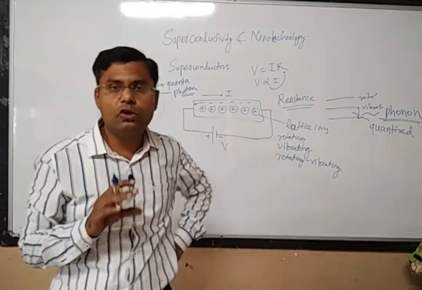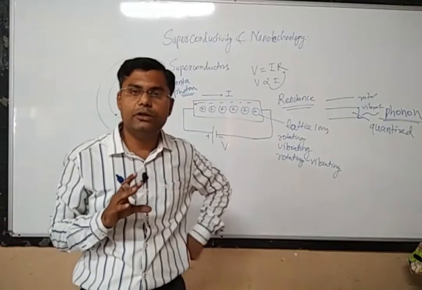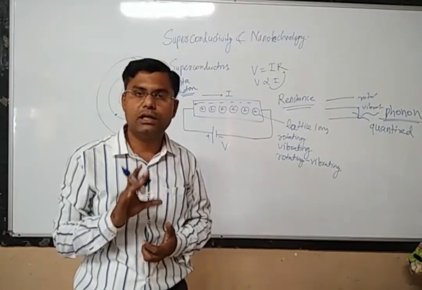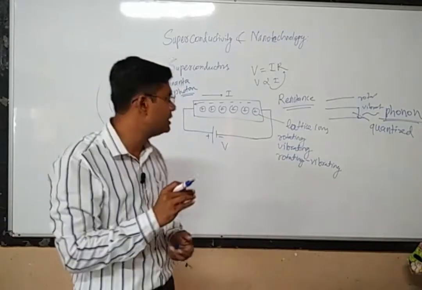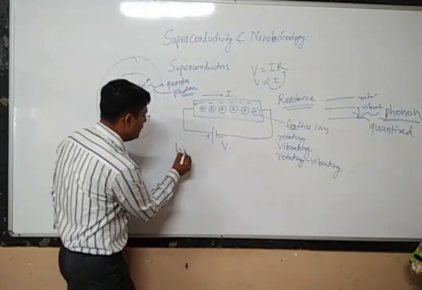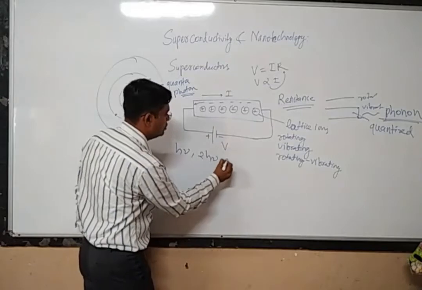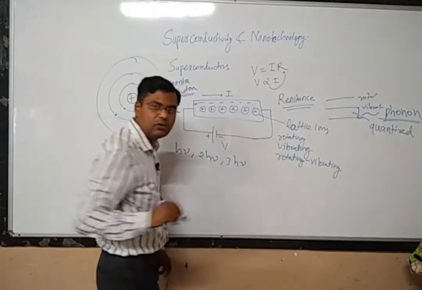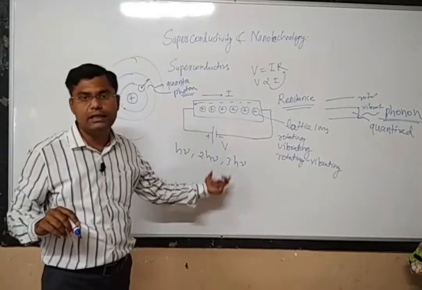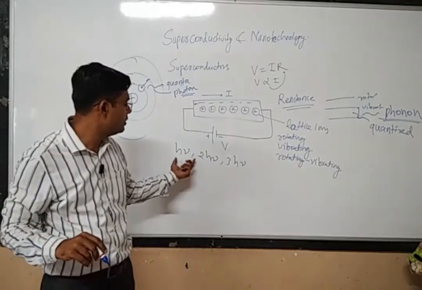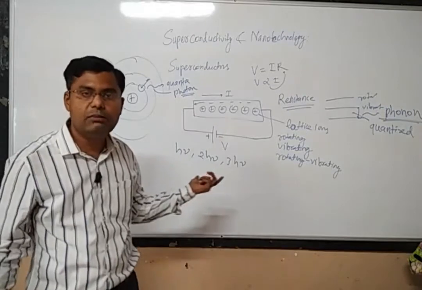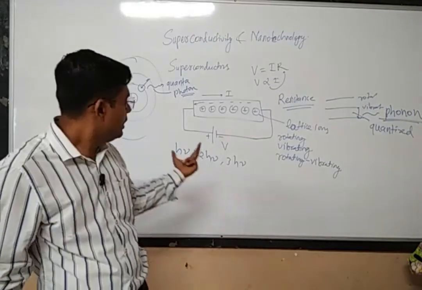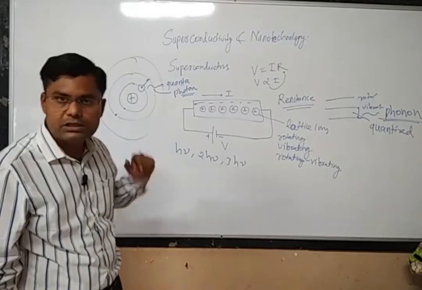Now what is this phonon? A phonon is also one kind of particle. It is a quantum particle basically. It will have a small amount of energy. Its energy will be h nu, twice h nu, thrice h nu, like that. These are all quantized energy levels, or quantum packets of energy, right. So our phonons will be like a particle, and they will have this kind of energy levels.